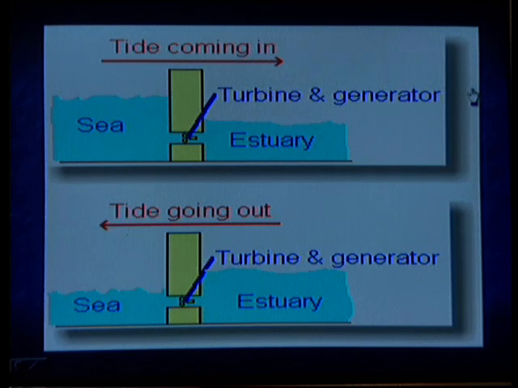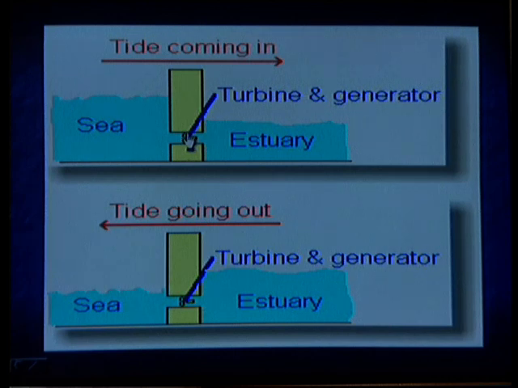The tidal power: tides are produced because of the attraction of the moon onto the sea water, because of which we have either high or low tides. When there is a high tide or low tide, the water level rises at one of the basins, and this difference causes the water to flow from one basin to the other basin. In this flow we can keep a turbine in between.